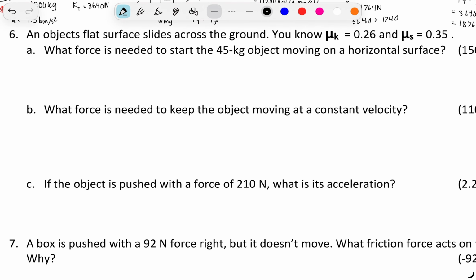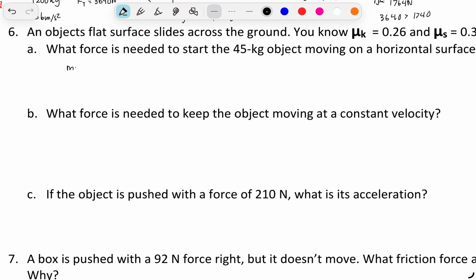An object's flat surface slides across the ground. You know that mu k is 0.26 and mu s is 0.35. What force is needed to start a 45 kilogram object moving on a horizontal surface? So we were given that the mass is 45 kilograms, mu k is 0.26, mu s is 0.35.